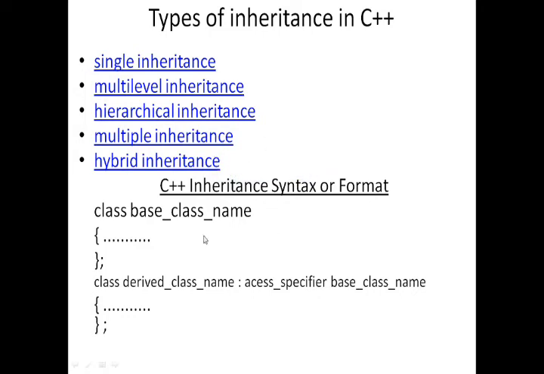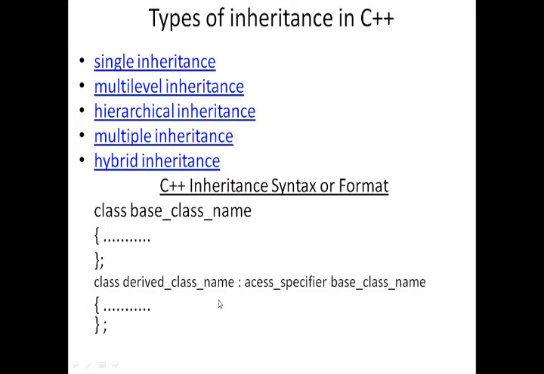So this is the syntax or format of inheritance. First, class. Class is a keyword for creating the class, followed by the base class name, that means the parental class name, and its attributes written here. Then class, the derived class name, an access specifier like public, private or protected, and the base class name. This is the basic format of C++ inheritance.